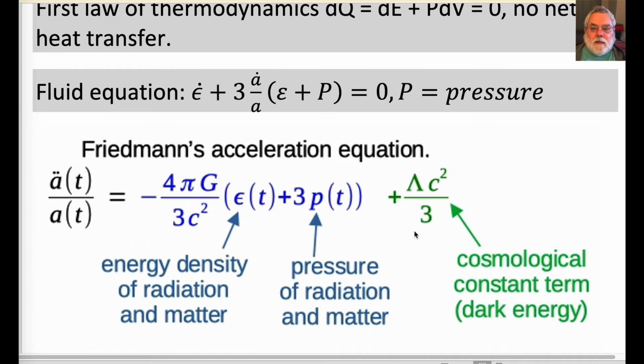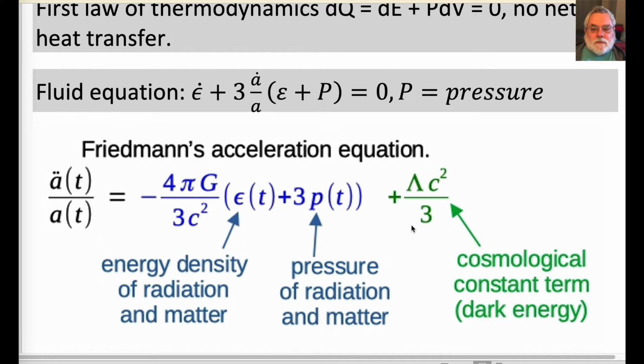The second term on the right-hand side, in green, is the cosmological constant, or dark energy term, which is positive, not zero. About 6.1 billion years ago, the matter and radiation energy density and pressure fell to the point that the dark energy density has dominated this equation, and the expansion of the universe changed from decelerating to accelerating, because the blue term is negative and the green term is positive.